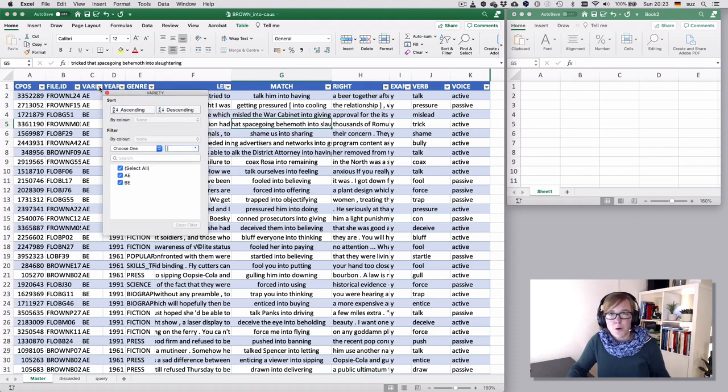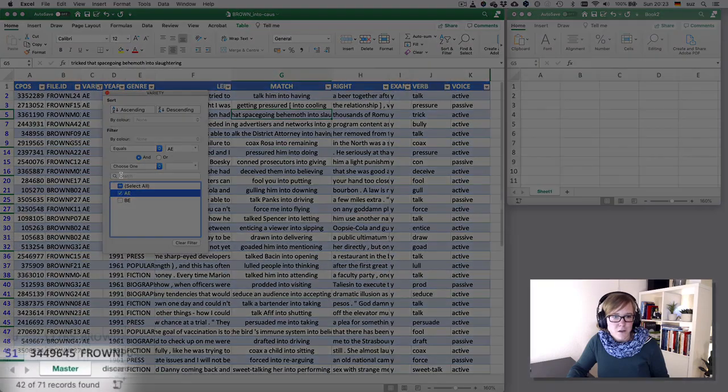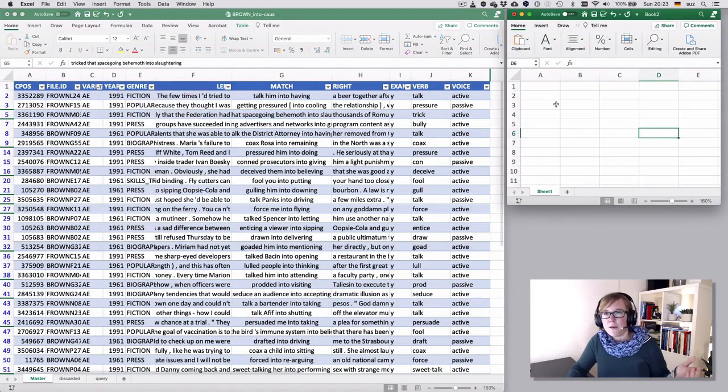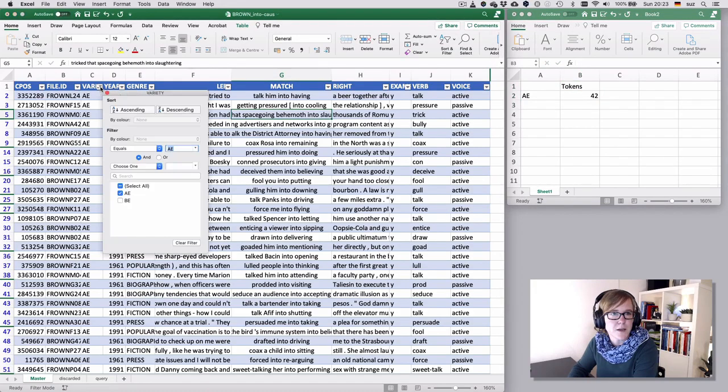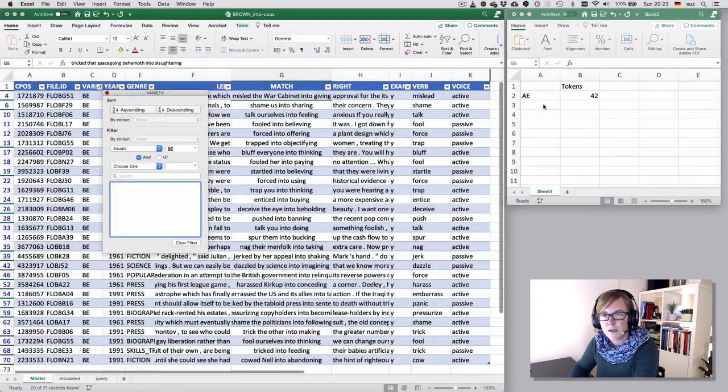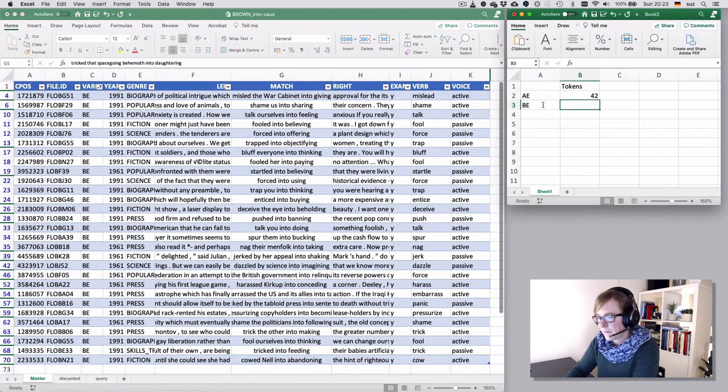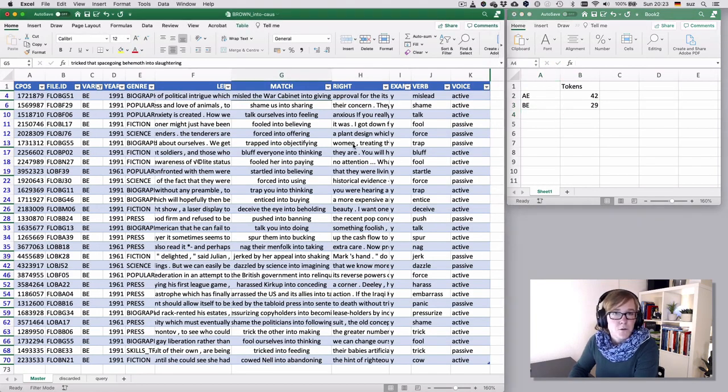So suppose I wanted to know how many of my hits come from American English, then I could filter American English, and that's 42, and then I copy that information to a separate document, right? So American English tokens, we have 42. And then I could do the same for British English, and we see there is 29.